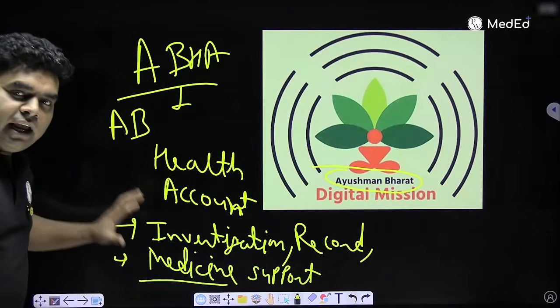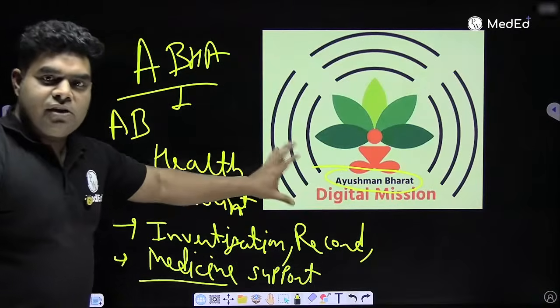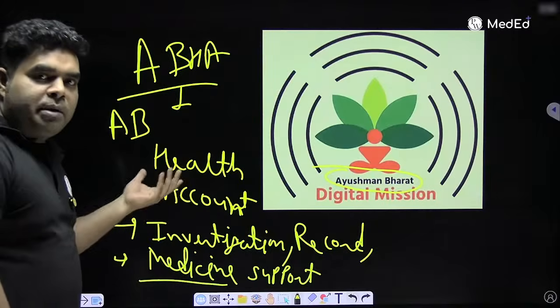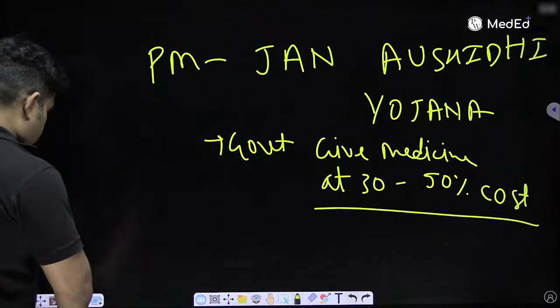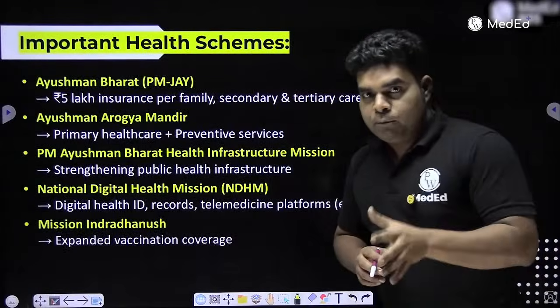ABHA is for keeping the health records of citizens, and Ayushman Bharat Digital Mission has this health account, ABHA, the Ayushman Bharat health account. Now let's focus on this part of Ayushman Bharat one more time.